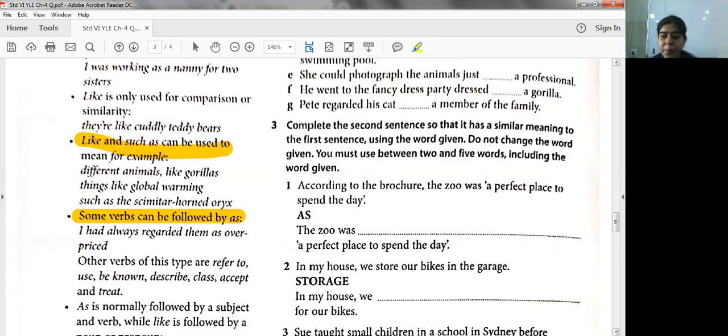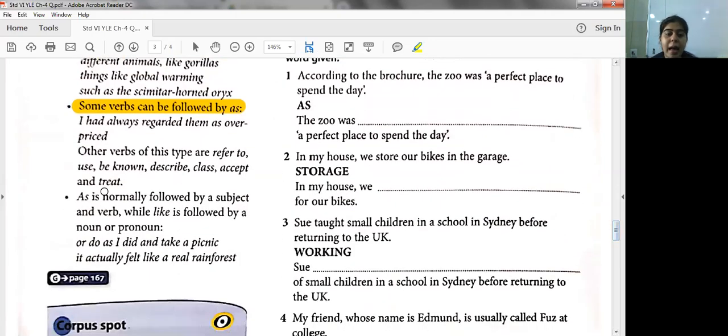And as is normally followed by a subject and verb, while like is always followed by a noun or a pronoun. For example, do as I did and take a picnic.